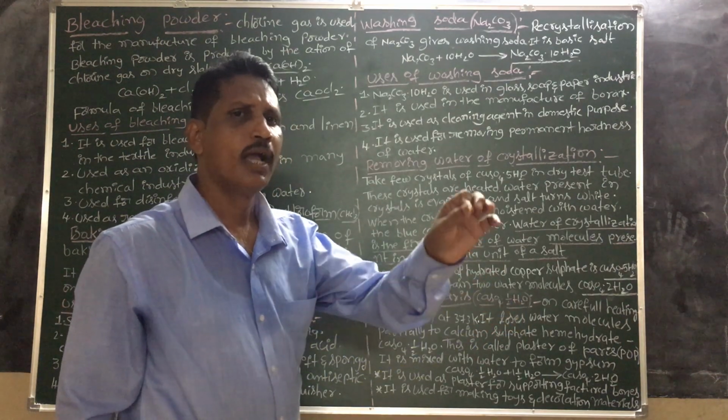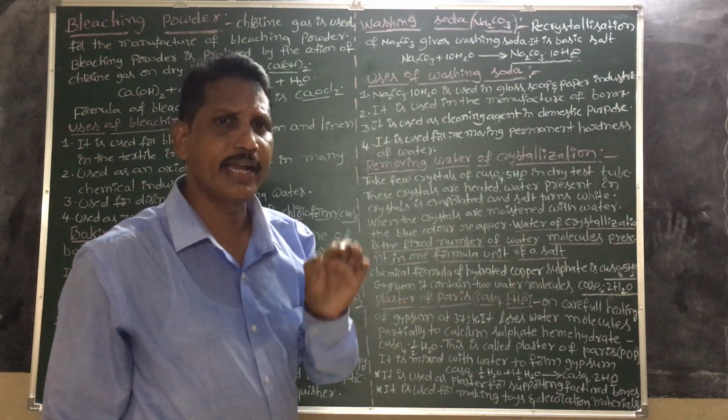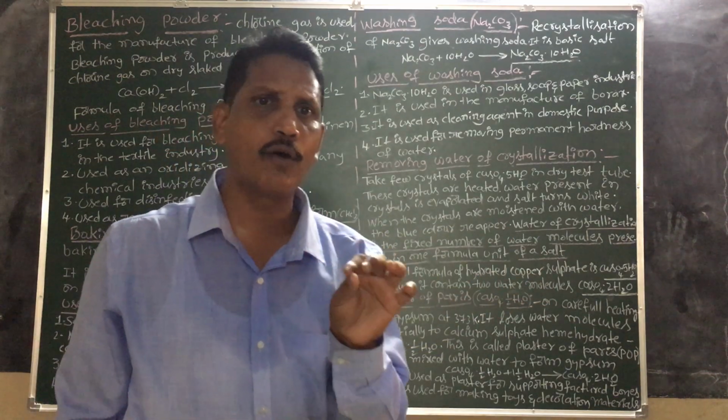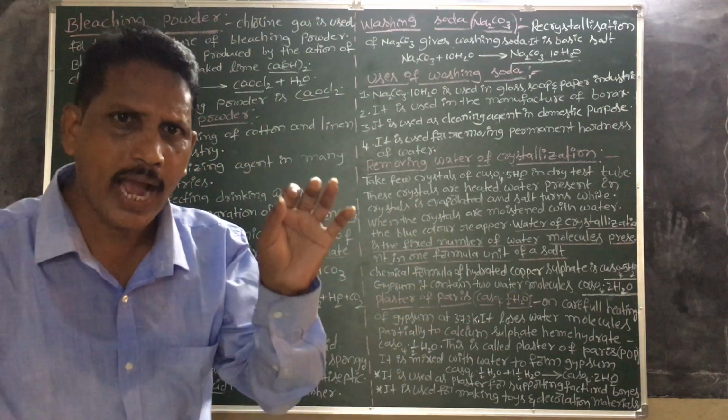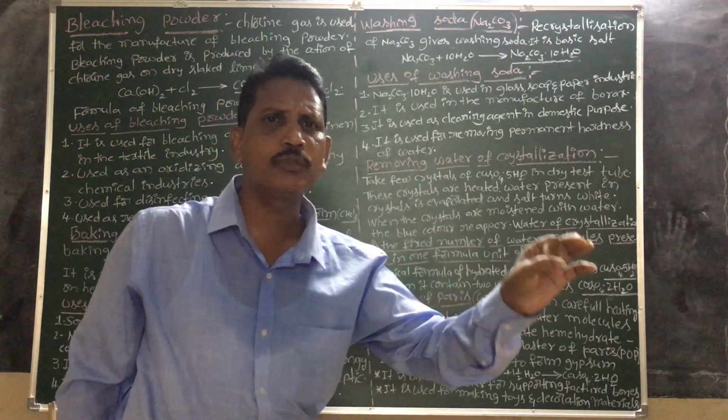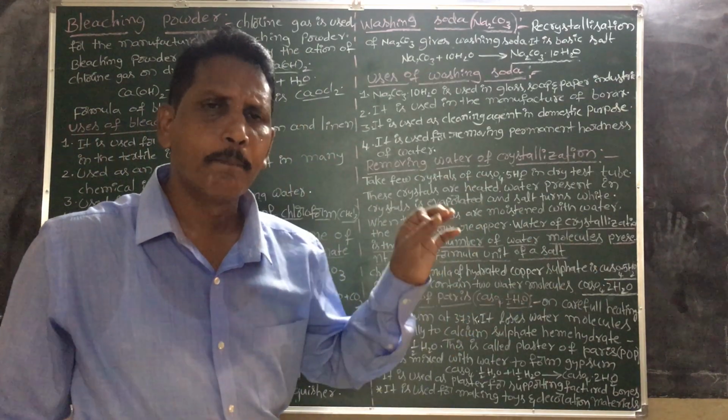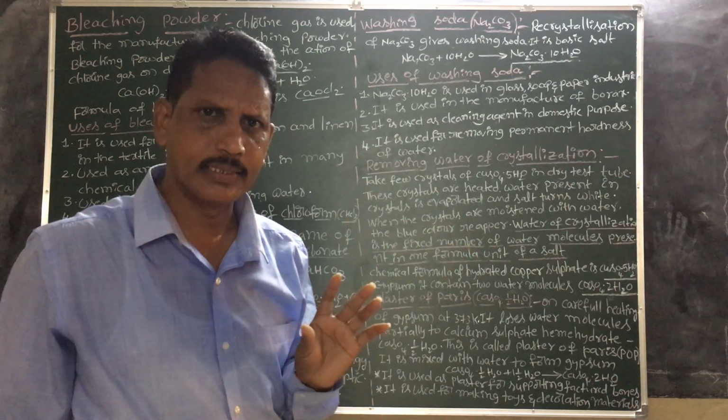It is called hemihydrate. Hemi means half. Hemihydrated calcium sulfate is called plaster of Paris.